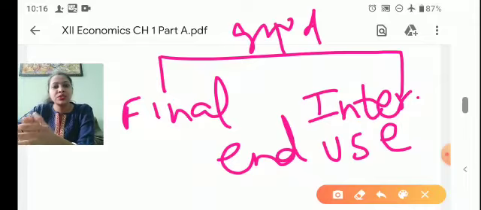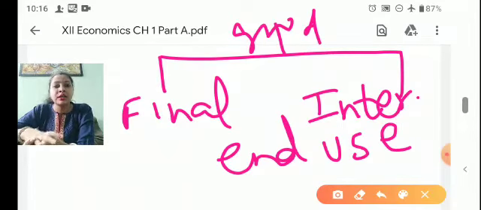Suppose you are purchasing sugar and you are making tea and drinking it by using the sugar, then it is your final good. You are not making and you are not adding any value, you are using it as it is. So this is a final good for the user. But if the same sugar is to be used by a sweet maker, then it is called intermediate goods.